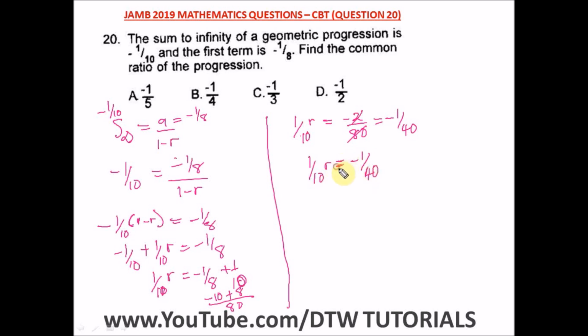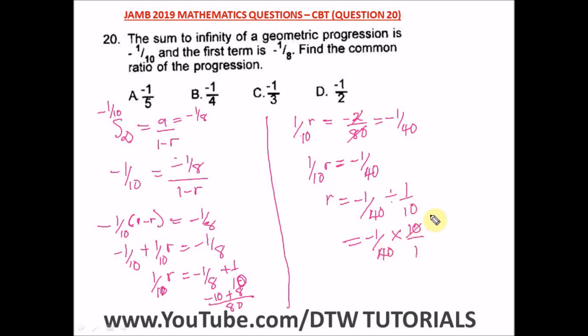Okay, so from here to get our R, we divide both sides by 1 over 10. So R is equal to minus 1 over 40 divided by 1 over 10. Okay, which will give us minus 1 over 40, then times, to change the division sign to multiplication sign, we invert, so 10 over 1.